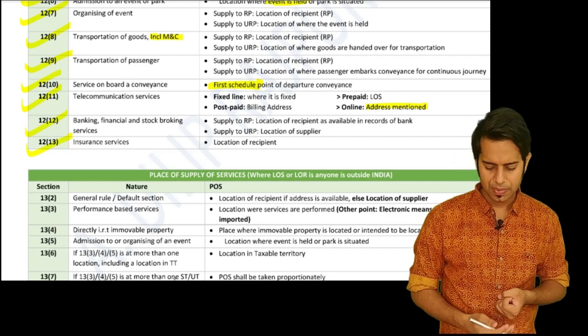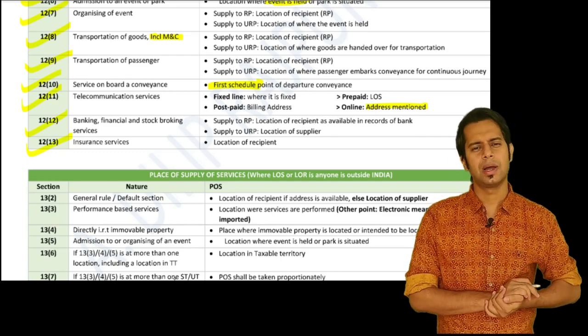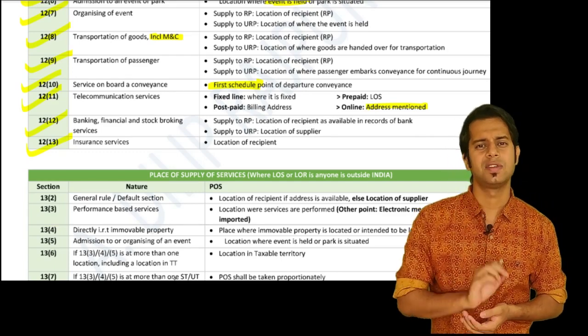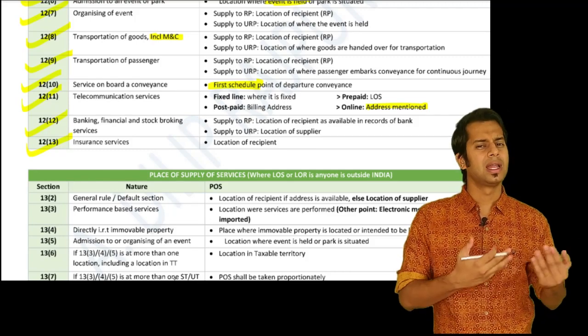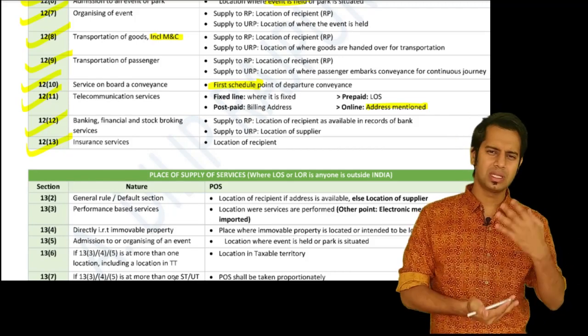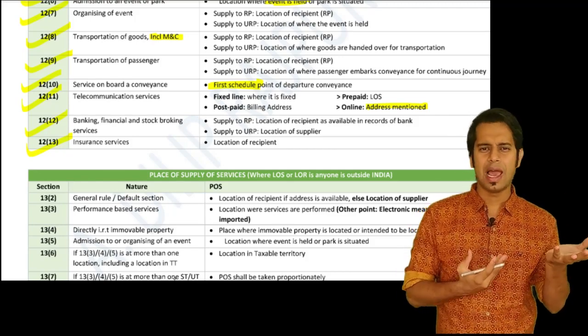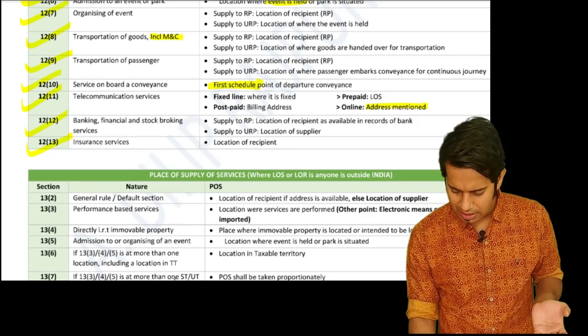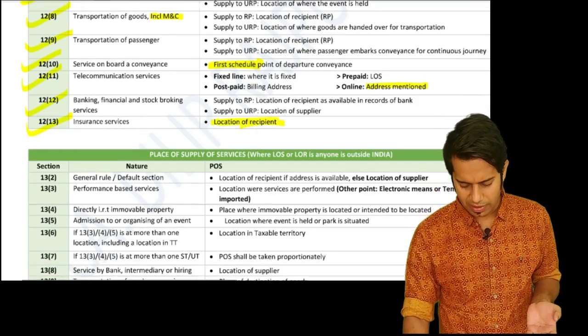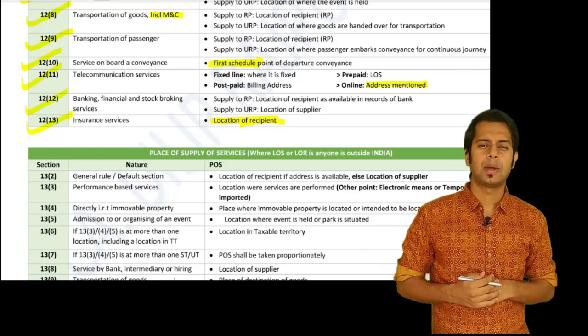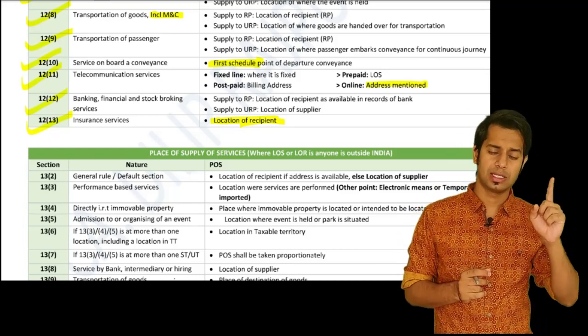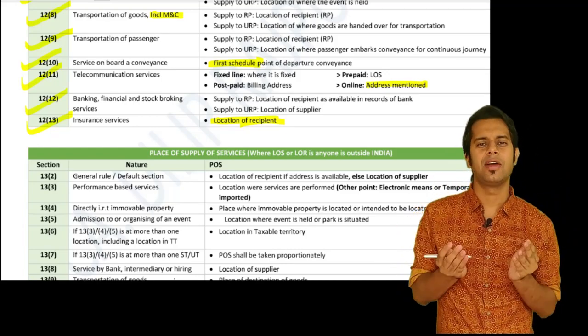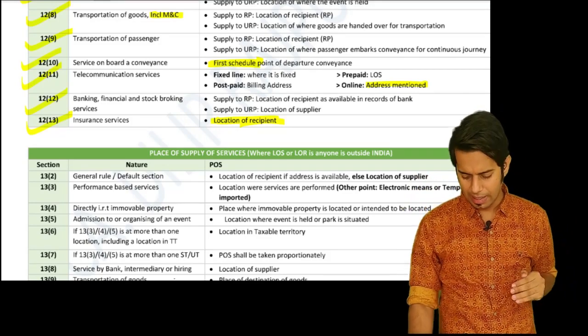In case of insurance services, sir, what is the place of supply? The place of supply will be the location of the recipient, because obviously the insurance company will have our addresses. Whatever address is given to them, so the location of recipient. So this is all about the place of supply of services where the supplier and recipient both are in India.